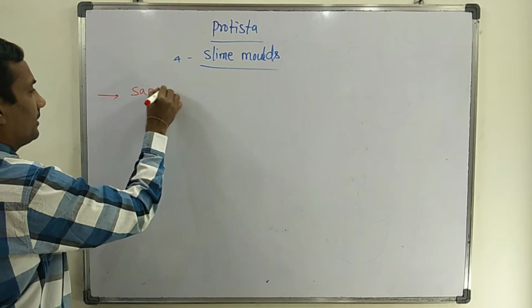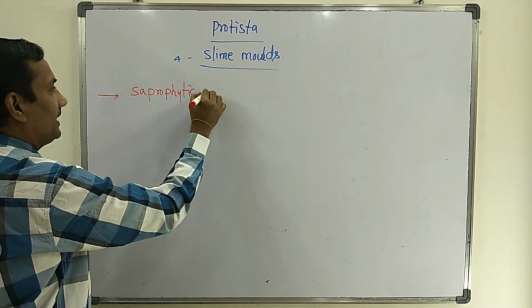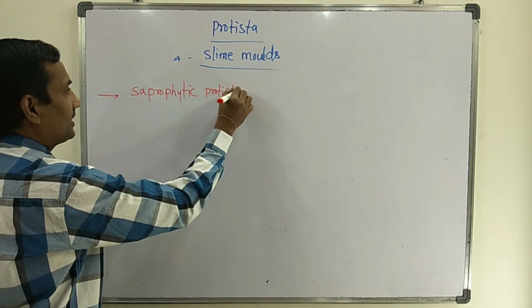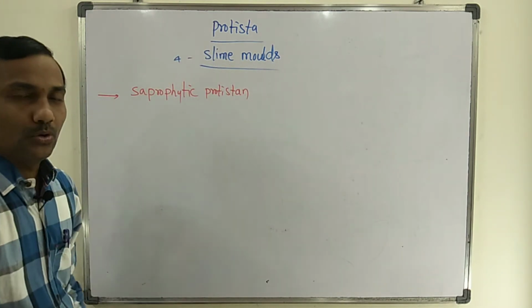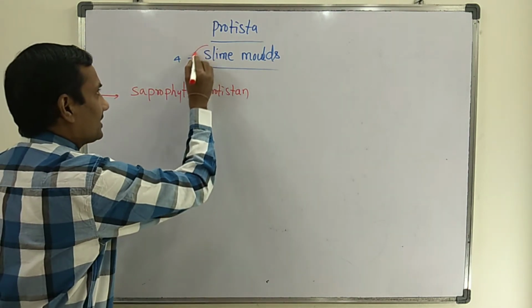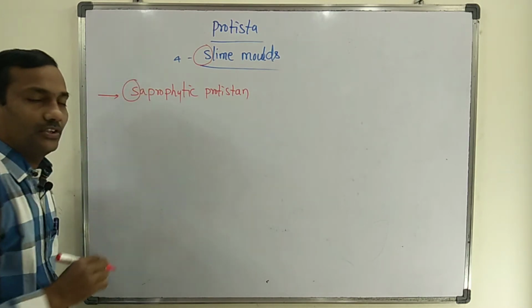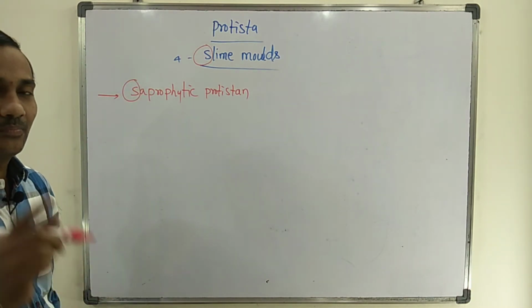They exhibit saprophytic nutrition. So the best example of saprophytic protistans is slime mold. It's easy to remember for exam: slime mold, first letter is S. Saprophytic protistan or saprophytic nutrition, first letter is S.